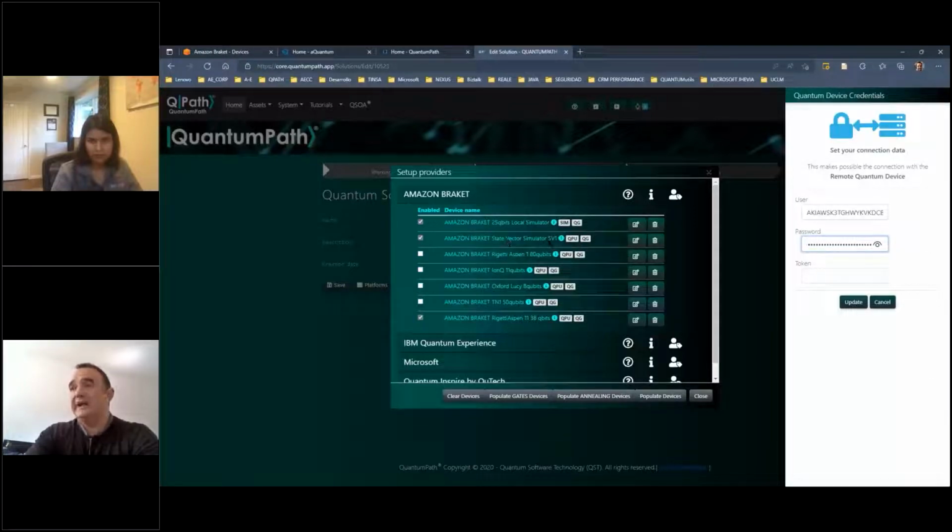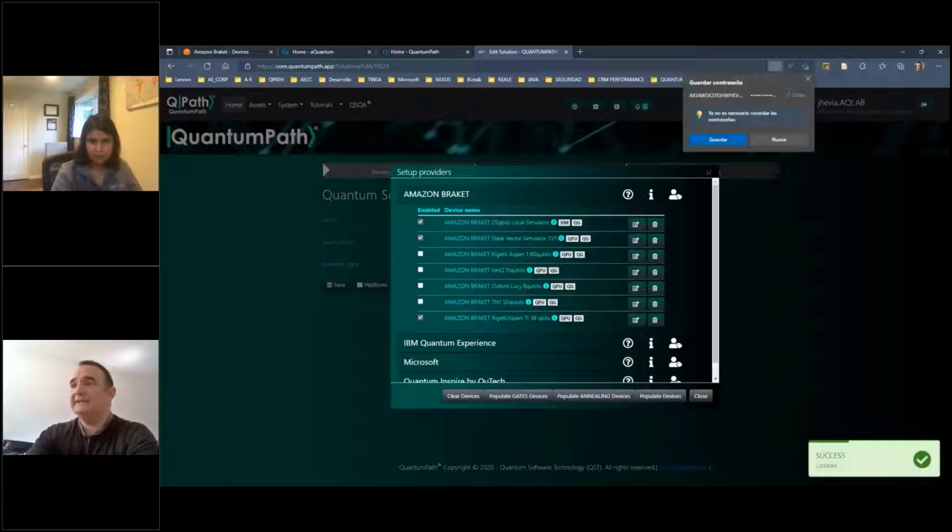Knowing that the simulator can run in different regions, I will prepare my token following the rules in which we first specify the region in which the QPUs are located, and then we put the token with the name of the Braket S3 bucket in which Amazon will store the results of the experiments. Once I have filled this in, I can click on update, and I have set up this connection.